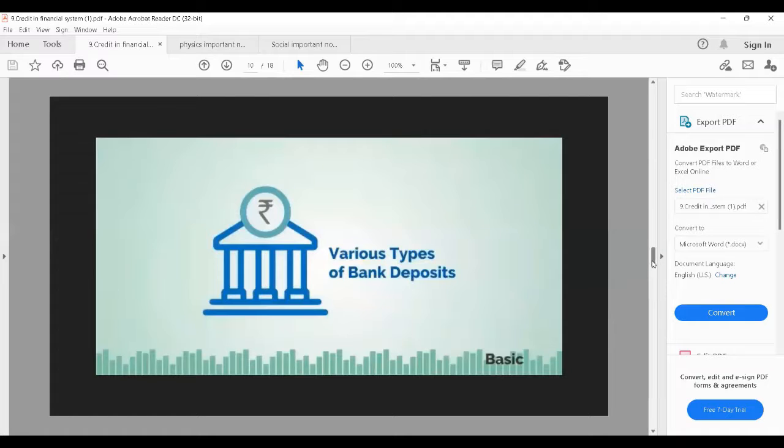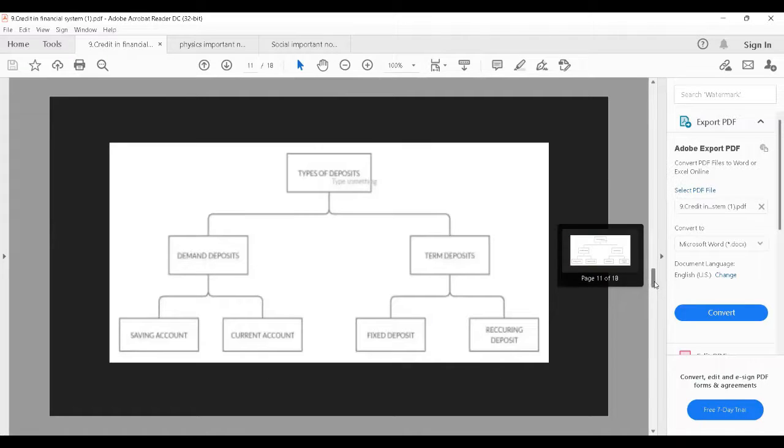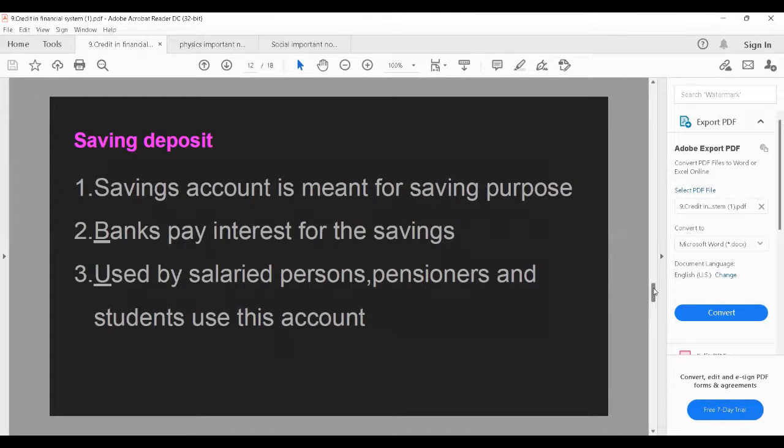Various types of bank deposits. In bank deposits also there are many types. We are going to learn the types of deposits. Demand deposits, term deposits. Here, demand deposits are divided into two: savings account and current account. Demand deposits means when we want, we can withdraw the money. Term deposit means for a fixed period of time, we cannot withdraw the money, or if we withdraw, penalty will be charged.